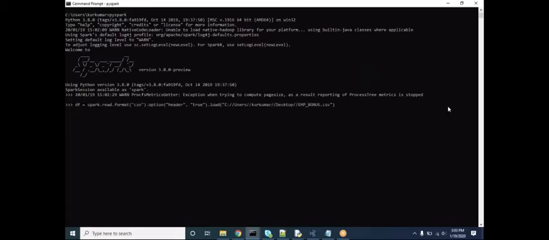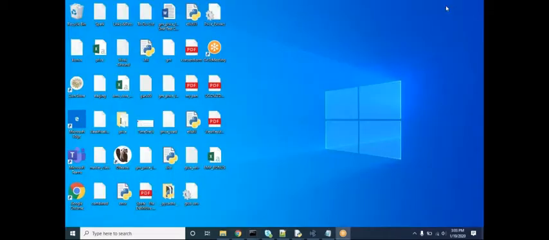If you want to see the CSV file, it will show you the CSV file. This is the CSV file.